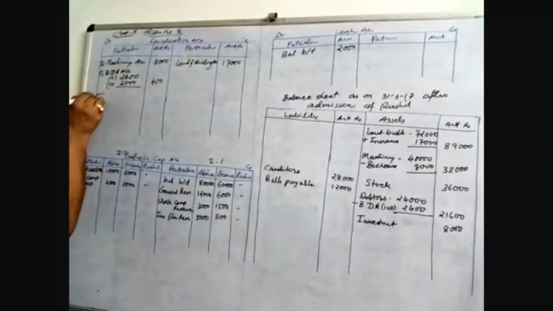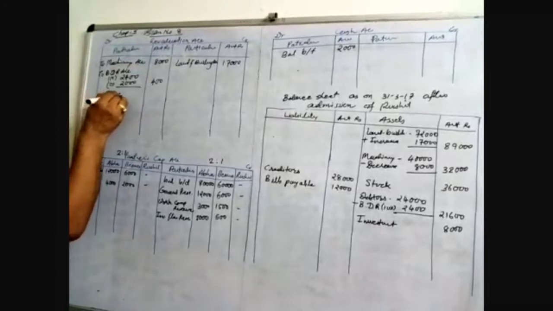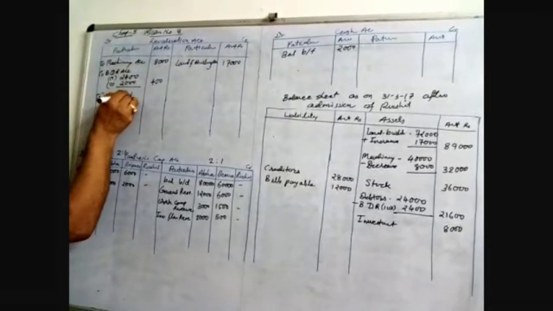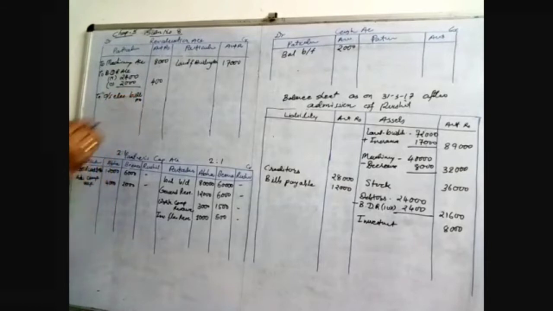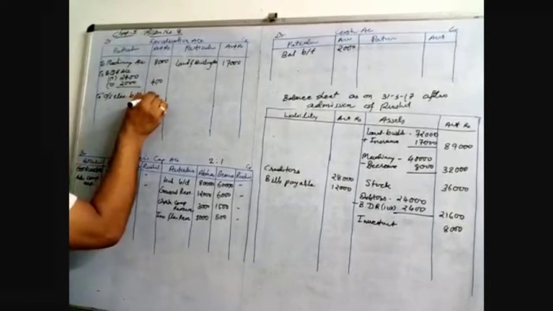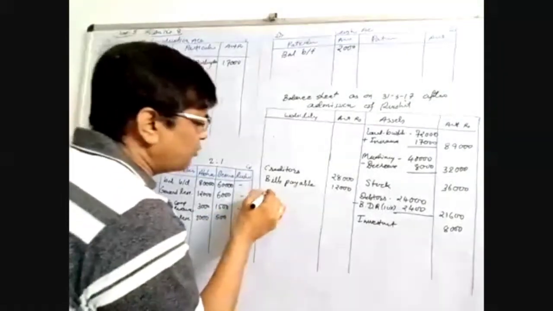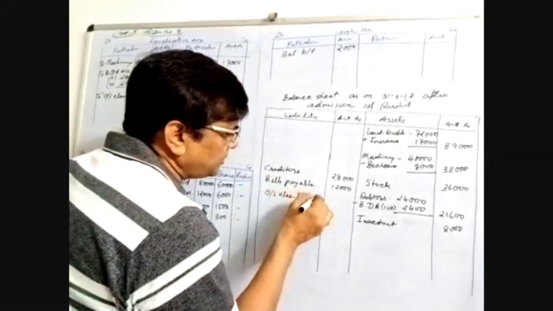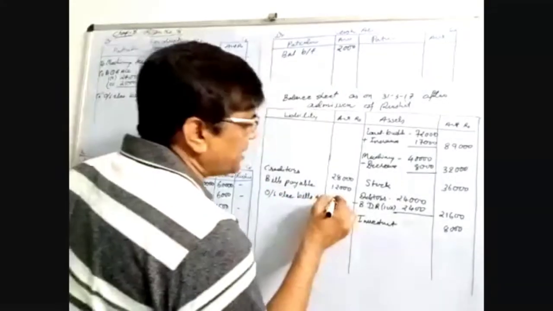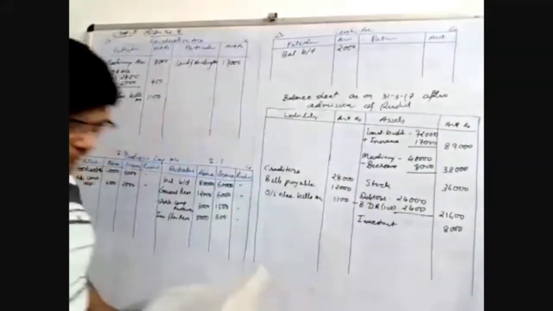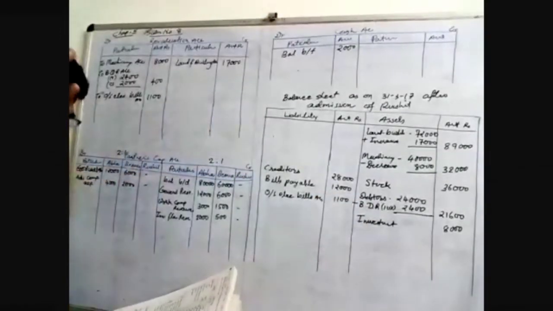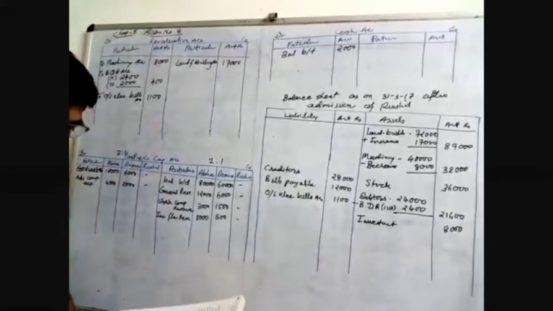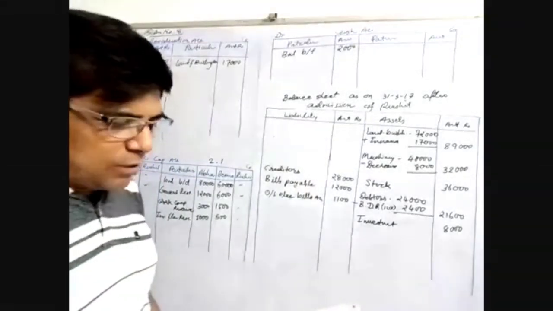Outstanding electricity bill account 1100, and second, it is outstanding electricity bills account 1100. Electricity bill account 1100.